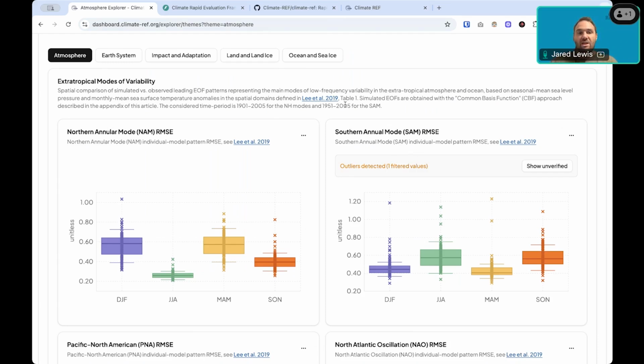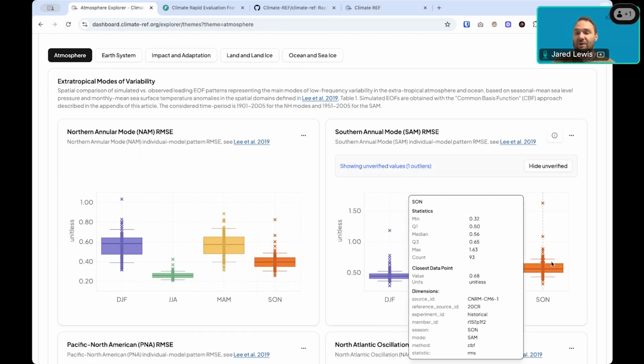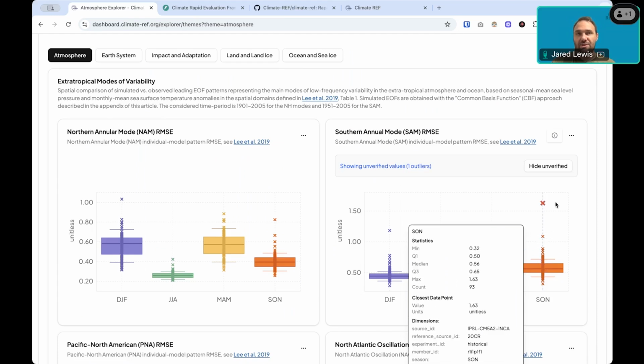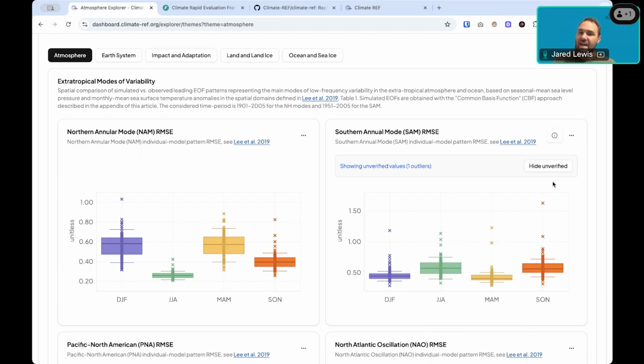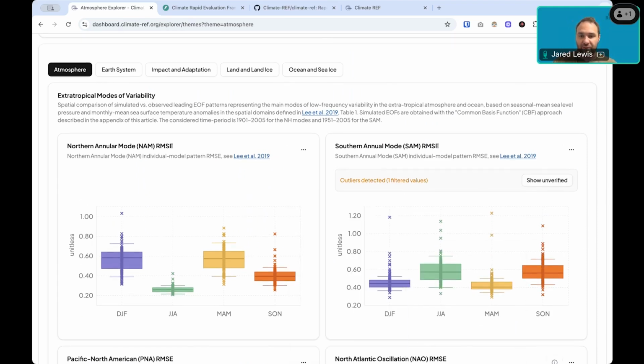community. So we also have some basic outlier detection. What that means is we don't by default show any data that we have detected as an outlier. Users are still able to opt in to see some of those outlier values. This value here, for example, was detected as an outlier because it was well outside the interquartile range. The process of how we do that outlier detection is still being developed and improved. But by default, we try to not show any outliers to make the graphs easier to understand as well.